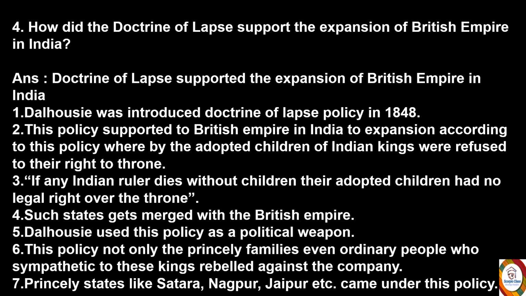According to this policy, the adopted children of Indian kings were refused the right to the throne. If any Indian ruler died without children, their adopted children had no legal right over the throne. Such states got merged with the British Empire.